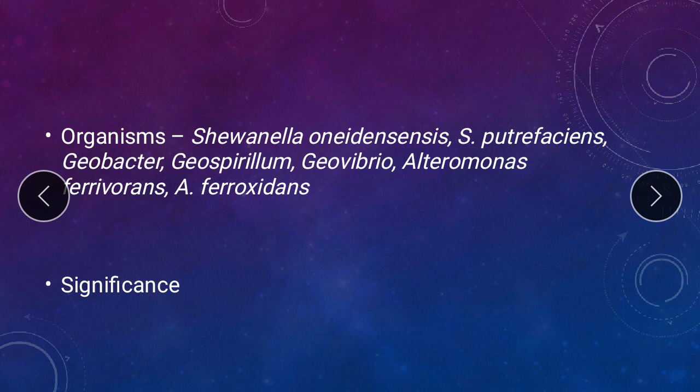Who is giving these electrons? These electrons are donated by either an organic compound like I showed you in the previous slide, that is acetate or lactate, or it could be hydrogen or any other inorganic compound. These are the common electron donors.